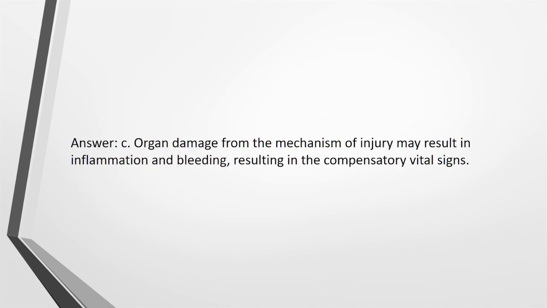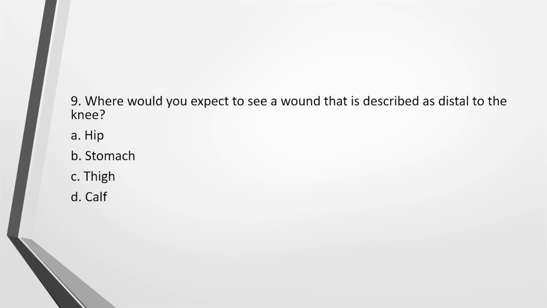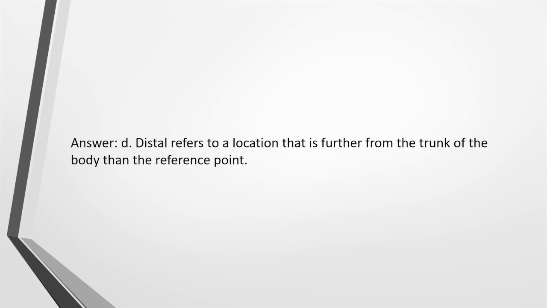Answer. C. Organ damage from the mechanism of injury may result in inflammation and bleeding, resulting in the compensatory vital signs. 9. Where would you expect to see a wound that is described as distal to the knee? A. Hip. B. Stomach. C. Thigh. D. Calf. Answer. D. Distal refers to a location that is further from the trunk of the body than the reference point.